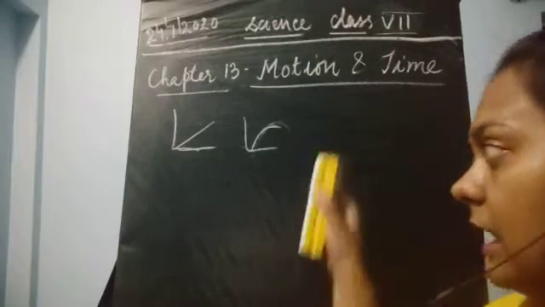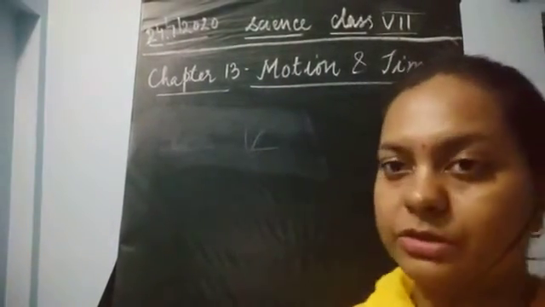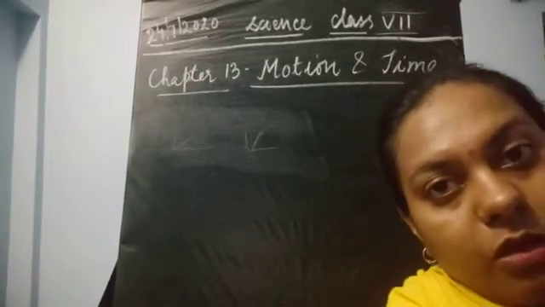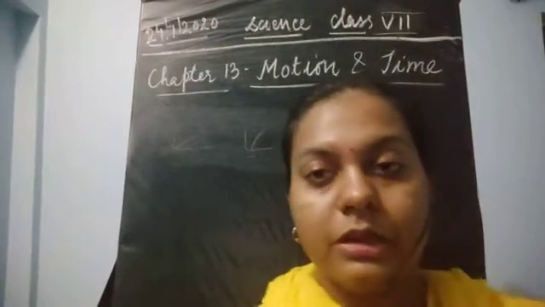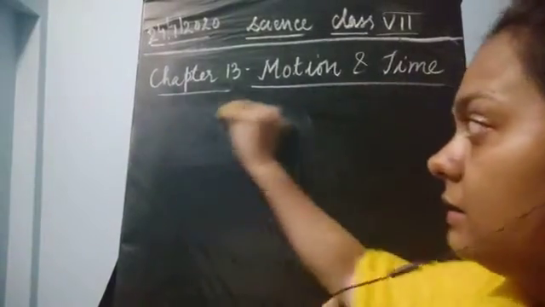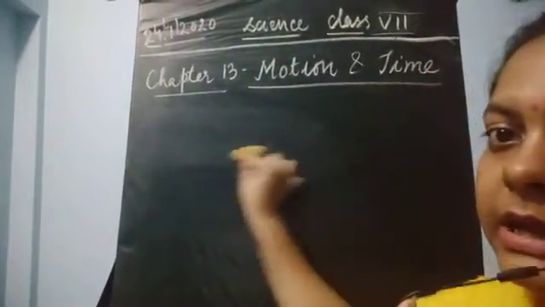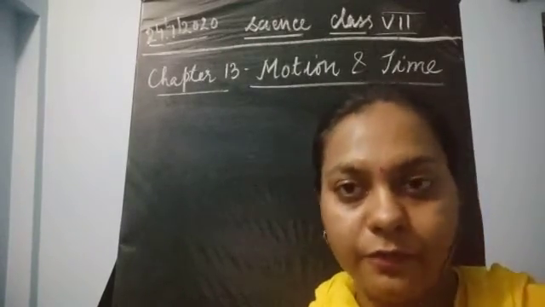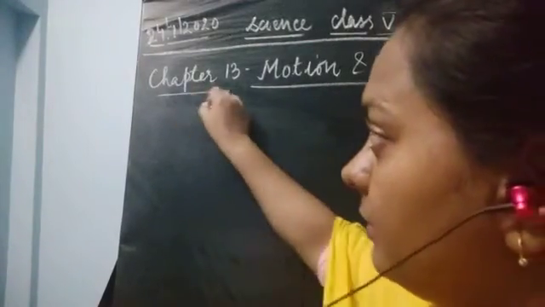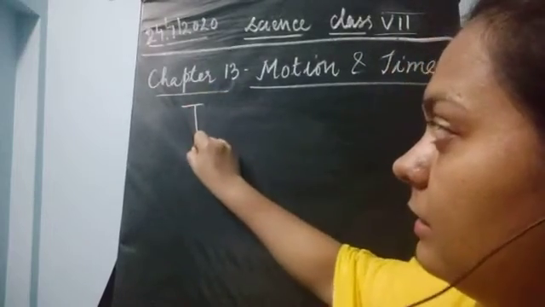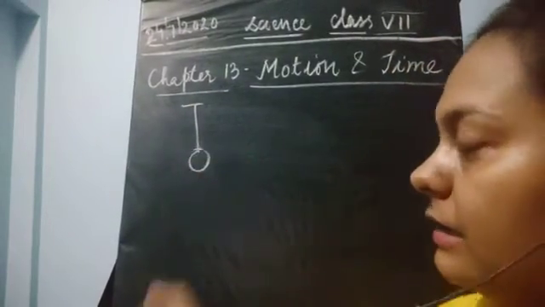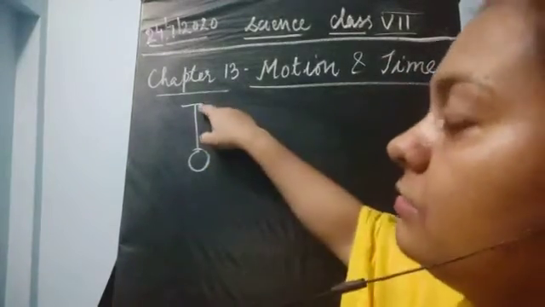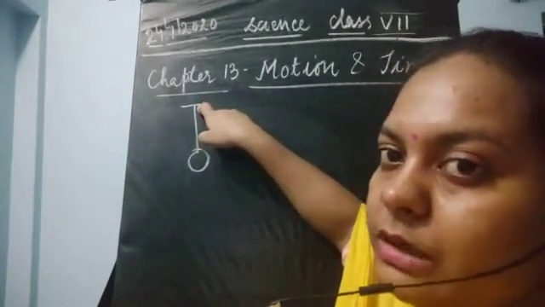Next, in the last class, I discussed oscillatory motion. Now, what is the meaning of the word oscillatory motion? We have seen that oscillatory motion is a way by which an object moves to and fro only. We took the example of a pendulum, where a bob is hanging with a string, with a thread, attached to a support here.